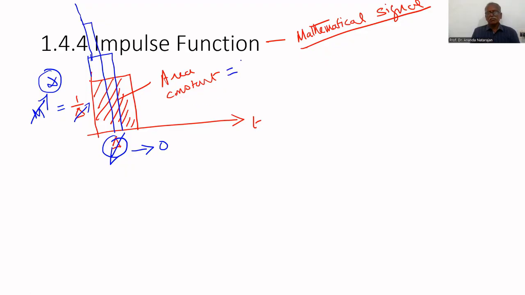Even though delta approaches 0 and magnitude approaches infinity, the area under this signal is unity. If delta approaches 0 and magnitude tends to infinity, then this rectangular pulse function tends to the impulse function.